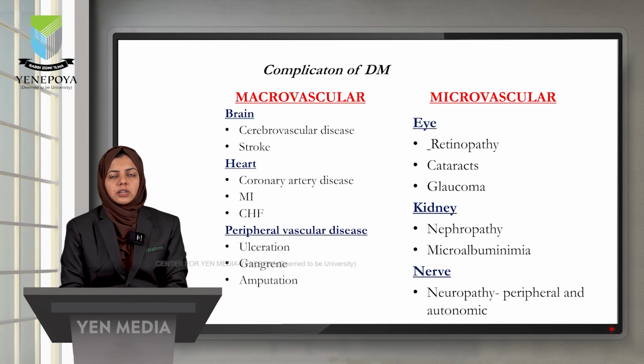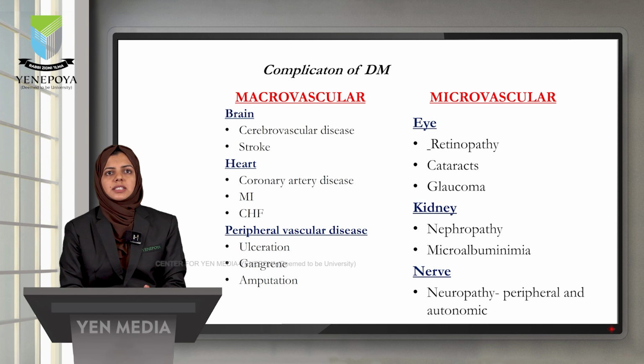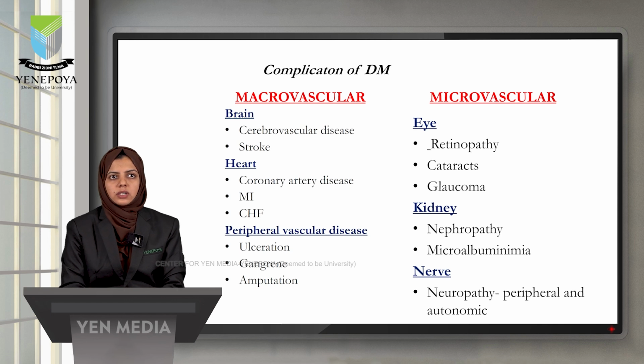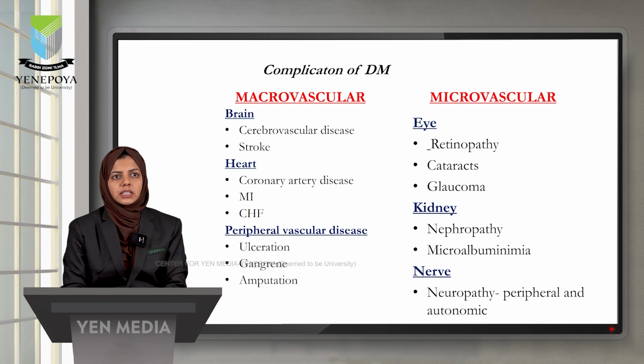Next, complications of diabetes mellitus. Diabetes mellitus can lead to various complications, and it is mainly classified into macrovascular and microvascular complications. Macrovascular complications can affect the brain and cause various cerebrovascular diseases and stroke. In the heart, it may lead to coronary artery diseases, myocardial infarction and CHF, and various peripheral vascular diseases like ulceration,